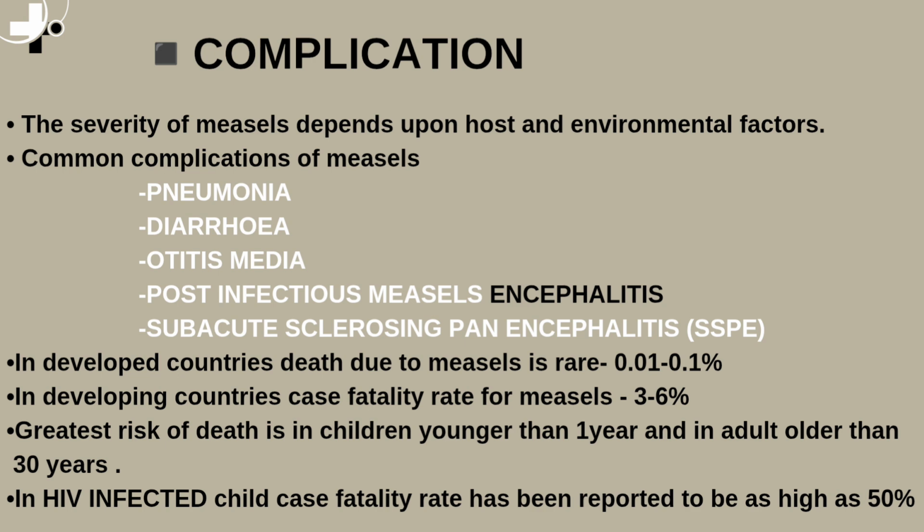In developed countries, death due to measles is rare, 0.01 to 0.1%. In developing countries, case fatality rate for measles is 3 to 6%. Greatest risk of death is in children younger than 1 year and in adults older than 30 years. In HIV-infected children, case fatality rate has been reported to be as high as 50%.